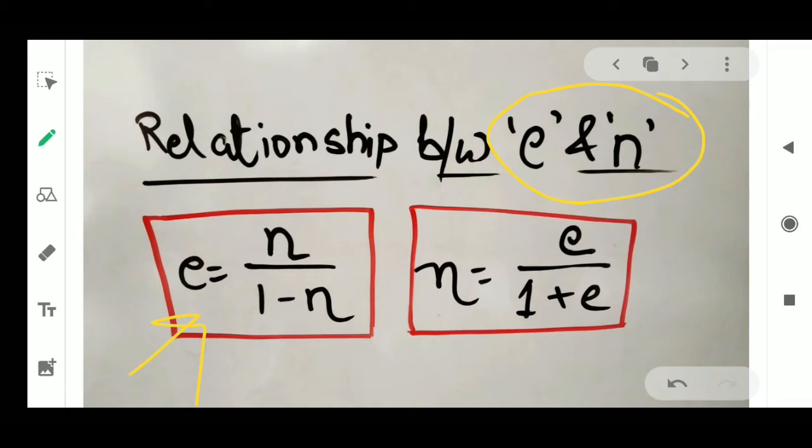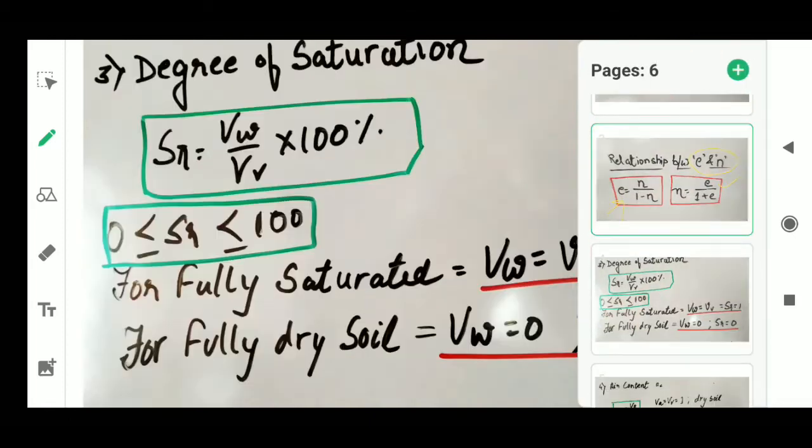So what is the another one? The relationship between e and n, that is, void ratio and porosity. The formula is e is equal to n by 1 minus n, and n is equal to e by 1 plus e. You have to remember that so that it can be used in the further questions.